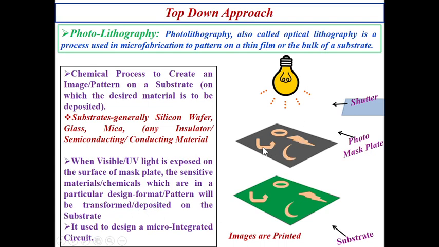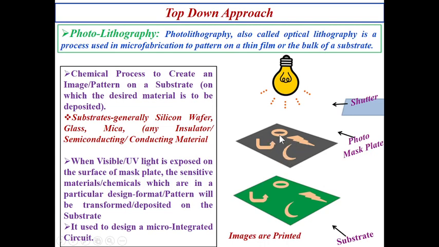So these photosensitive materials are moved onto this substrate and printed. So the image has been printed when light is exposed through the photomask which contains the photosensitive design materials.